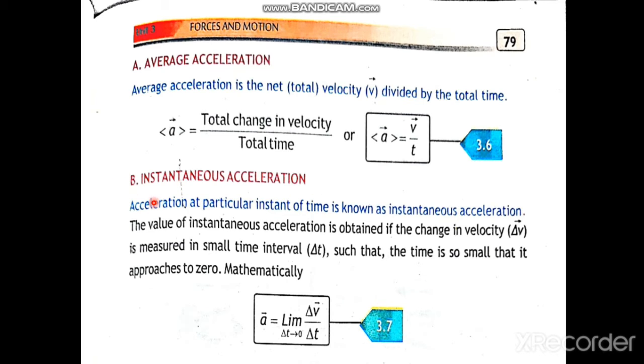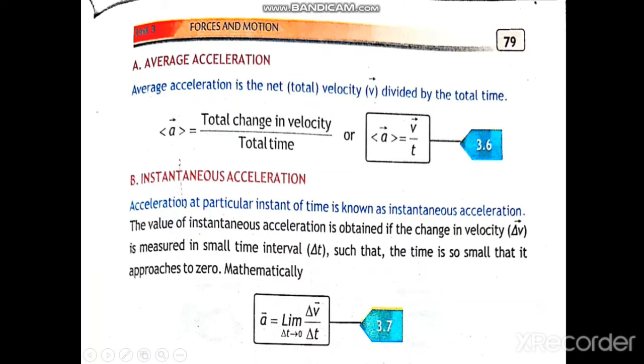Instantaneous acceleration is the acceleration at a particular instant of time, during a particular interval of time when delta t is so small that it is approaching zero. It is not exactly equal to 0, but it is approaching 0. Its limit is approaching 0. In that specific case, at that particular interval, the acceleration of a body is said to be instantaneous, and instantaneous acceleration is given by the limit delta t approaches 0 of delta v divided by delta t.